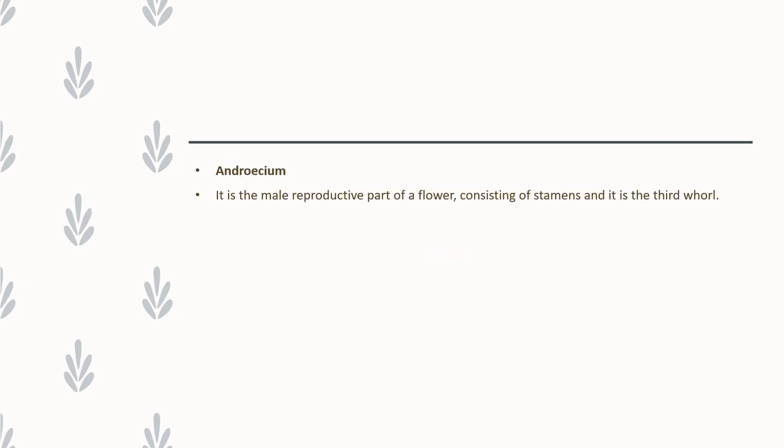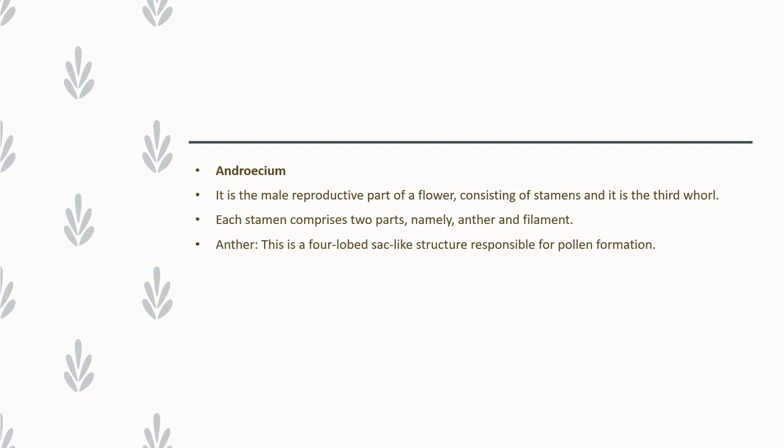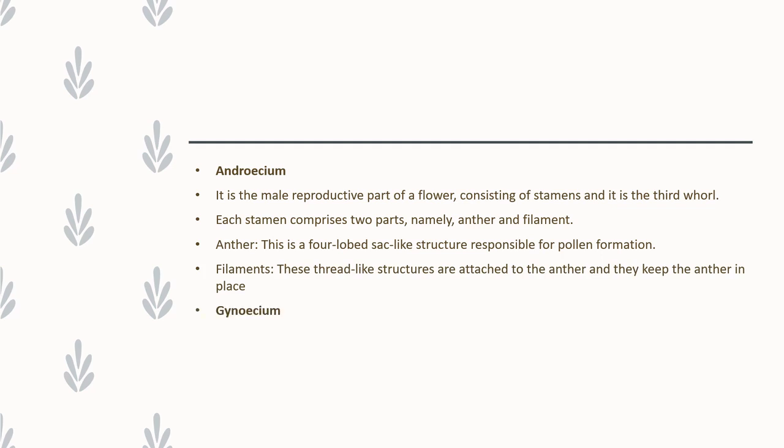Next one is androecium. It is the male reproductive part of a flower. Androecium consists of stamens. A stamen comprises 2 parts: anther and filament. At the tip of the filament, the anther is attached. Inside the anther, pollen grains are formed. These pollen grains are responsible for reproduction. The filament is a thread-like structure which helps in holding the anther.